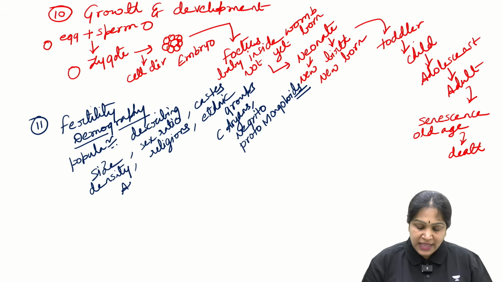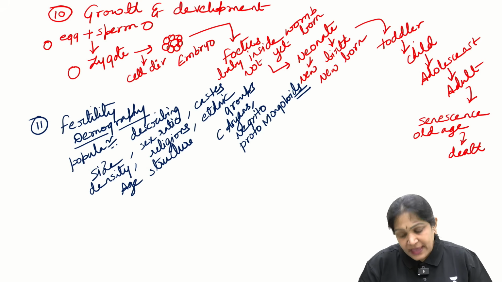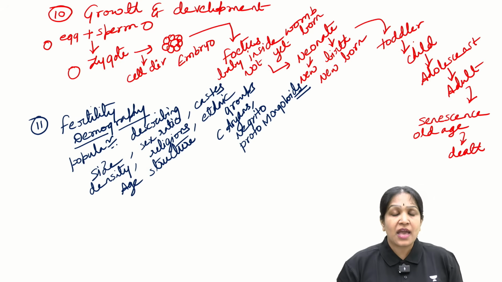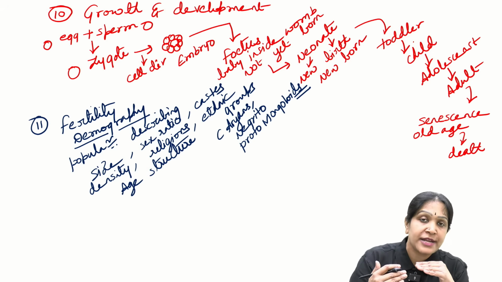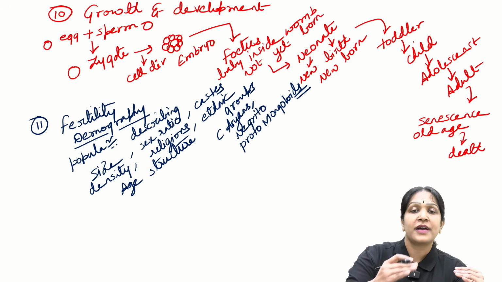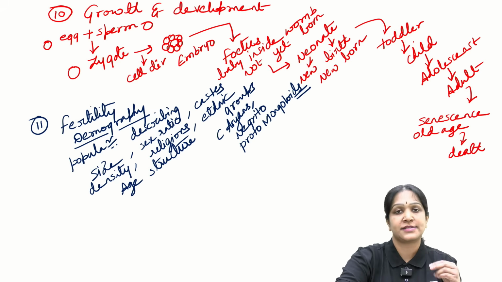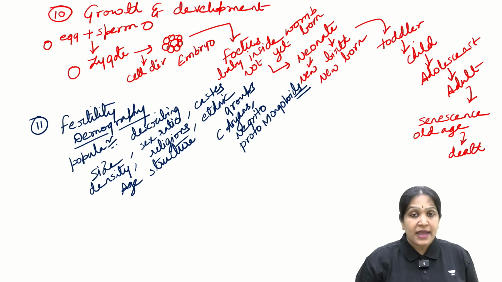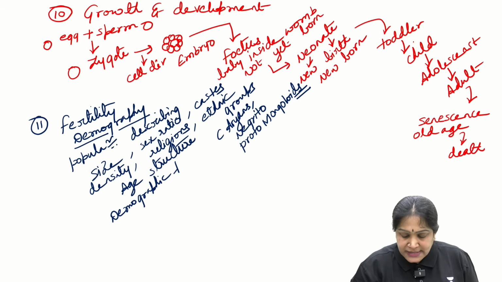Also we study about the age structure, I mean the distribution of the population into different age groups. How many people are there in the 0 to 5 years age group, 5 to 10 years, what proportion of Indians are there, like that. And then we also study demographic transition.